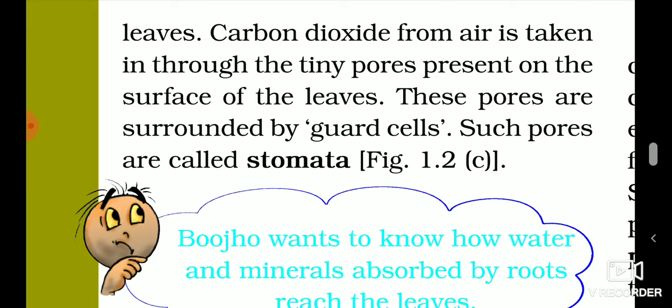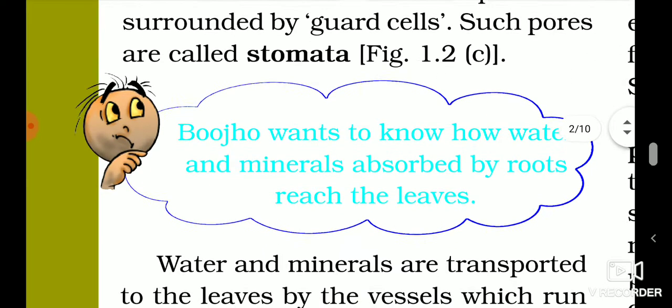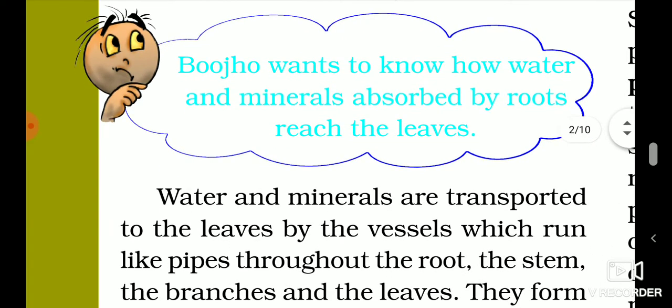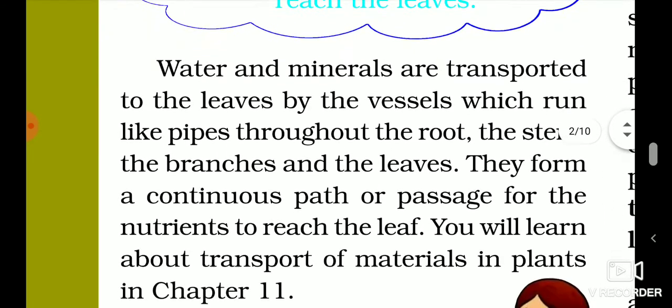There are stomata, that are tiny pores present on the lower side of the leaves, that is back side of leaves. Through stomata, the carbon dioxide will enter in the leaves.